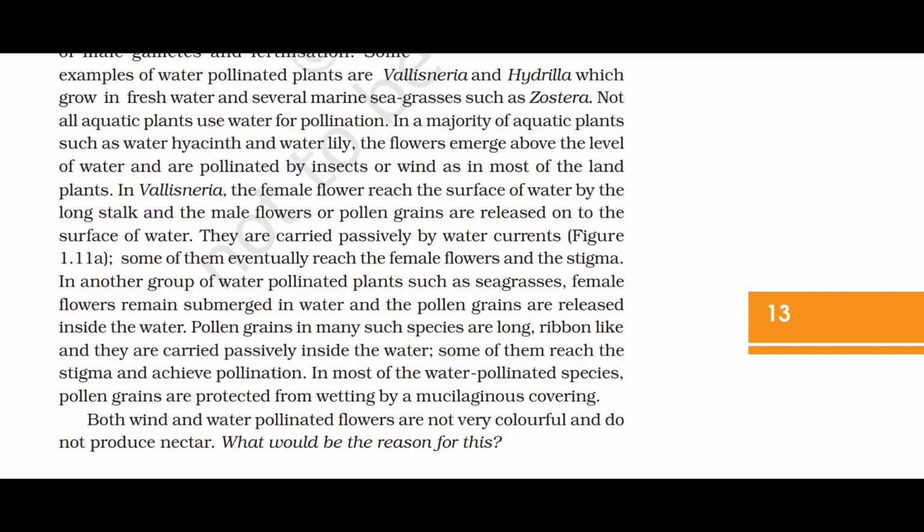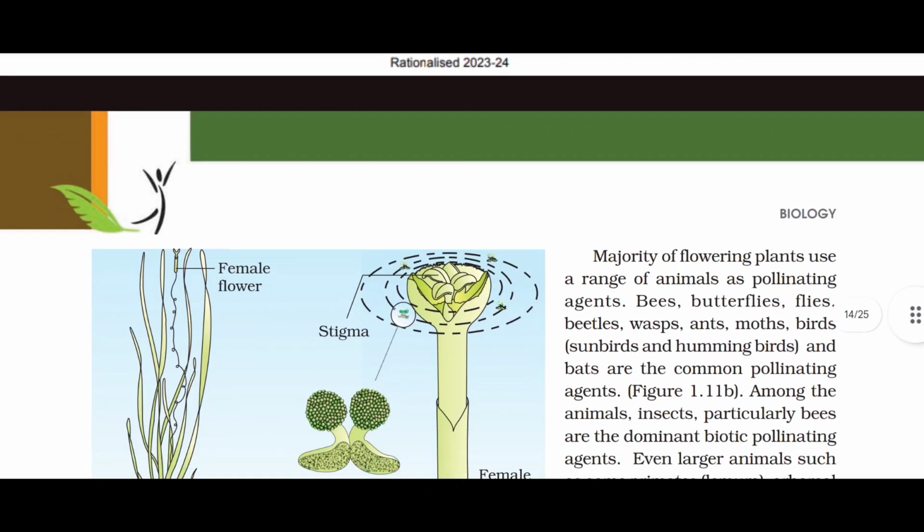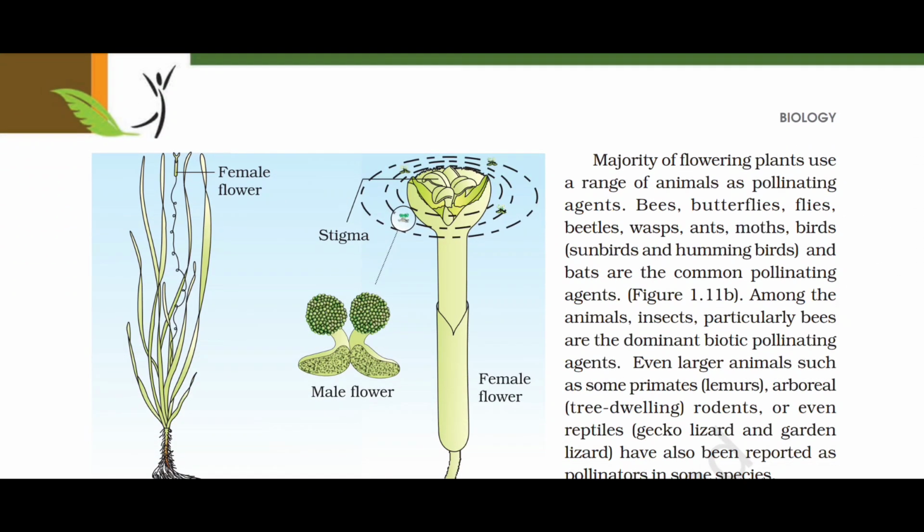Both wind and water pollinated flowers are not very colorful and do not produce nectar. What would be the reason for this?